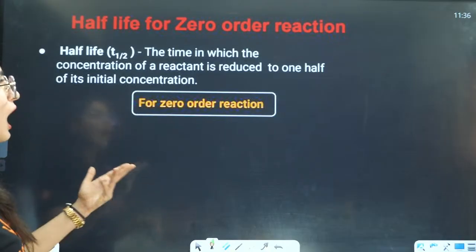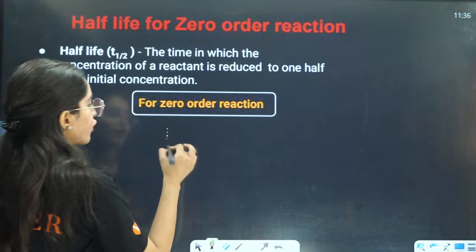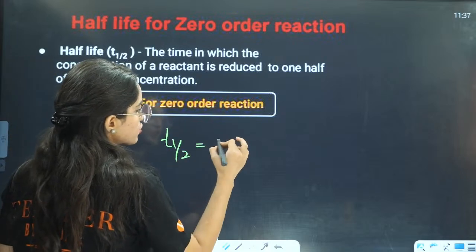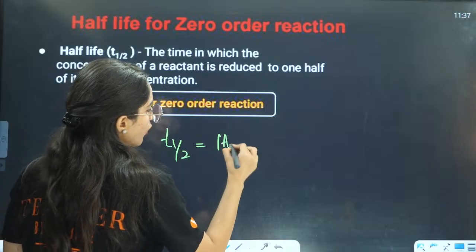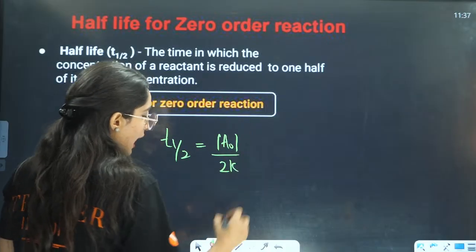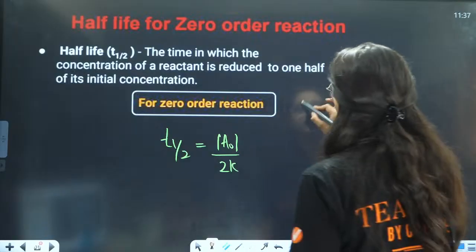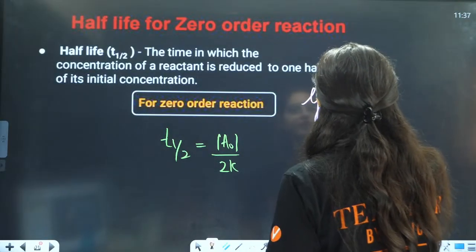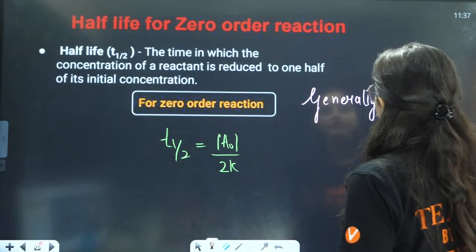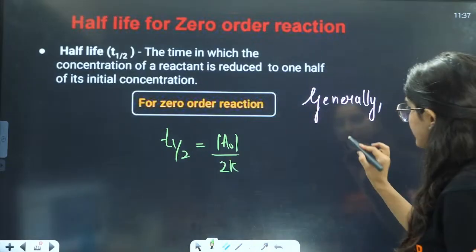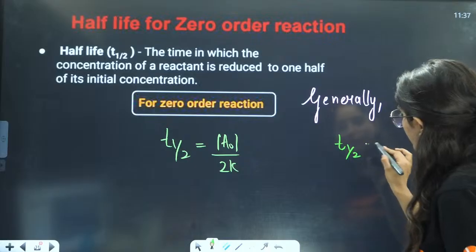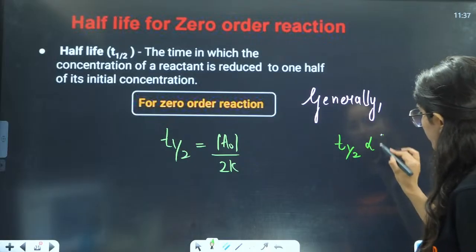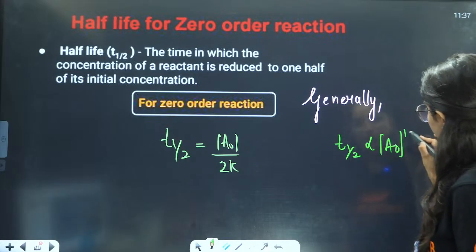Okay. Now the half-life of a zero order reaction we have already done. The half-life is equal to A0 by 2K. And if you want to write the general formula here, T half is directly proportional to A0 raised to 1 minus N.